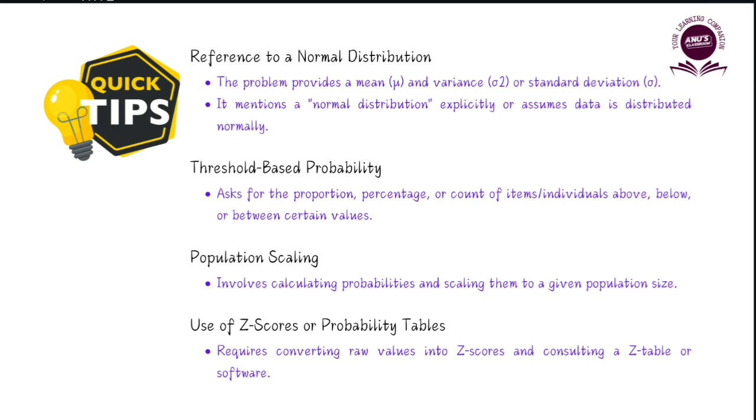So make sure you look out for these characteristics if you are having difficulty in identifying if a new question comes in your term end examination. Not unlike the questions which we have discussed in this video, if a new question comes and you are finding it difficult to identify, look out for these characteristics and you will be able to identify if it is a normal distribution or not. So once you identify, make sure that you are memorizing the formula for the z-score so that you can use it in calculating your answer.